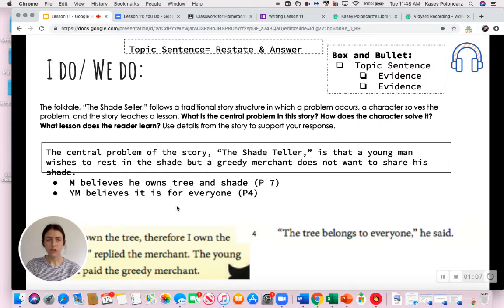So instead of writing that all out, that would take a while, I'm going to just abbreviate it. I'm going to make it shorter. And I'm going to put M for merchant. So merchant believes he owns the tree and the shade. And that's from paragraph 7. And then I'm going to put YM for young man believes it is for everyone.